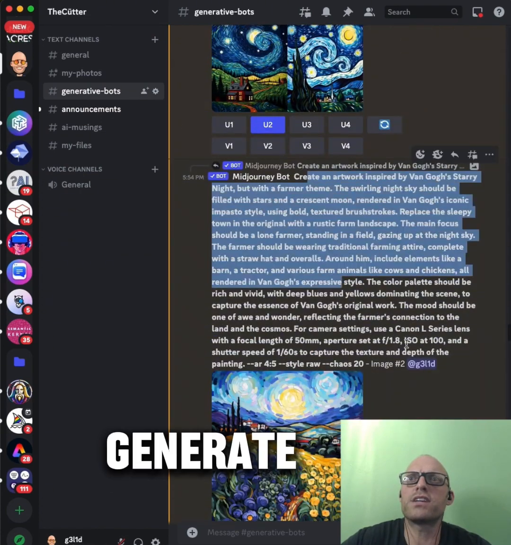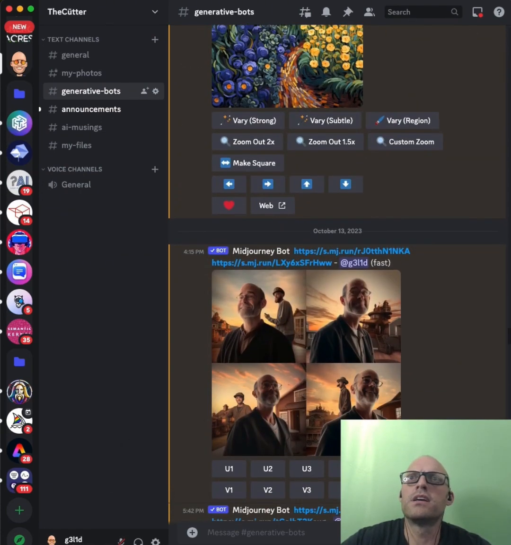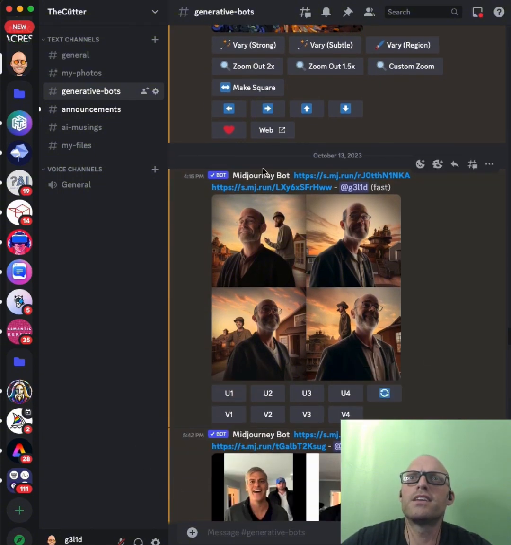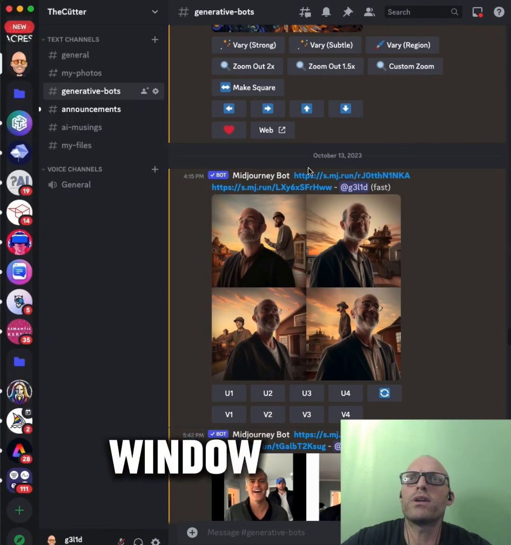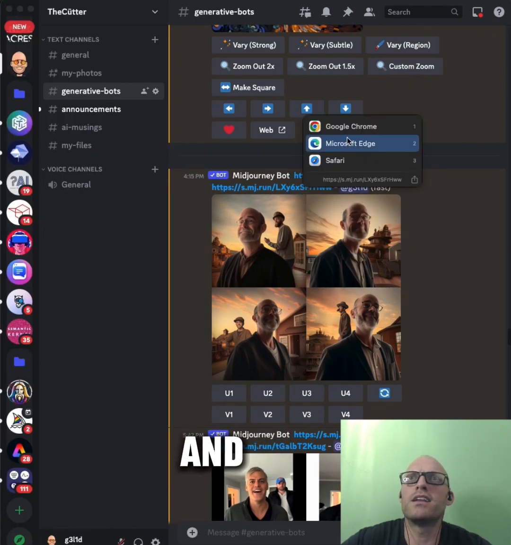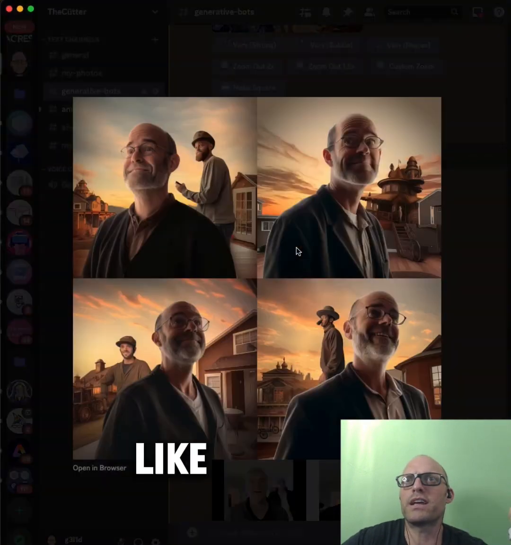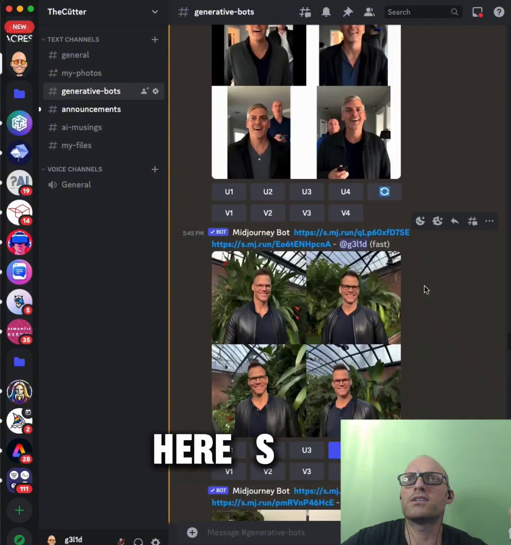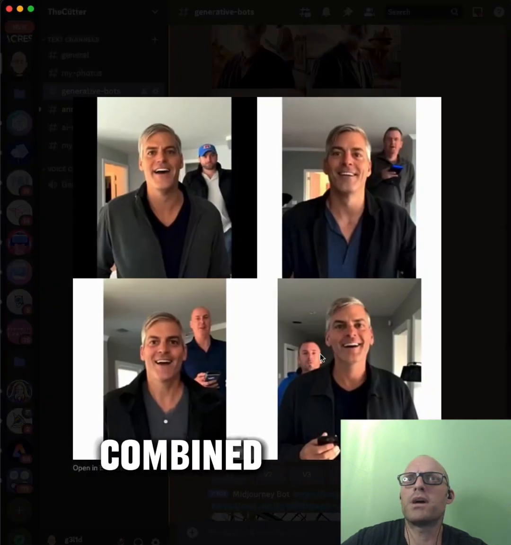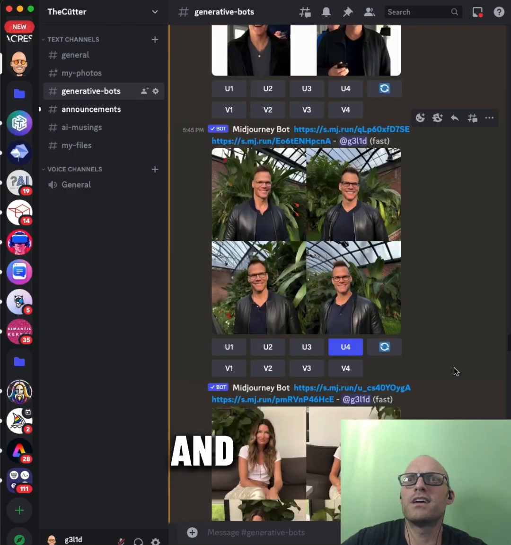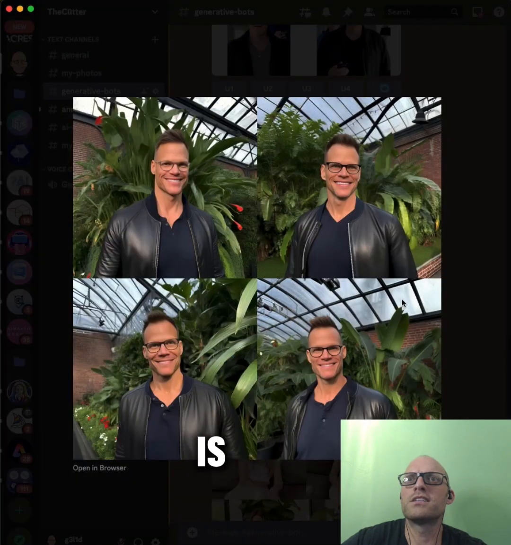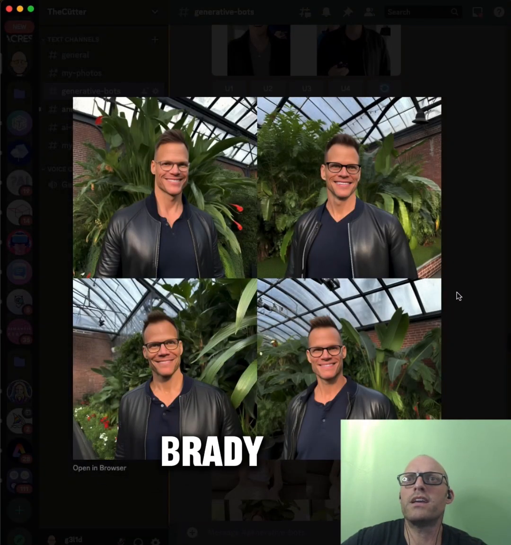And there I said, generate me a big one, and I did. These are fun. I combined a picture of me, and you can't see that because it opened in a different window, and that one did too. I'll pull them up, but this is what it ends up looking like. Blammo. And here's a picture of me combined with George Clooney. And there is Sean Brady.